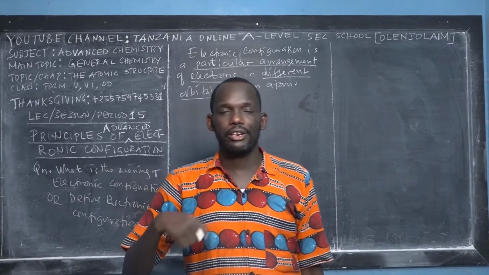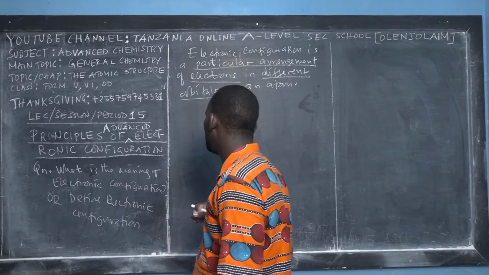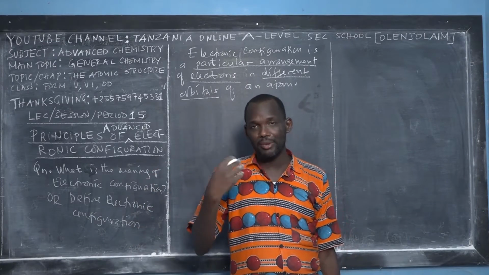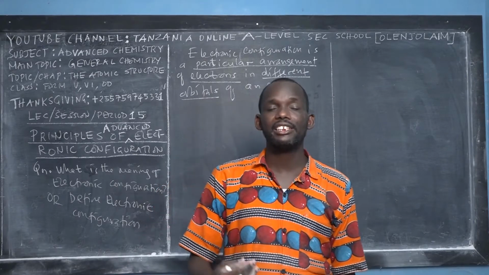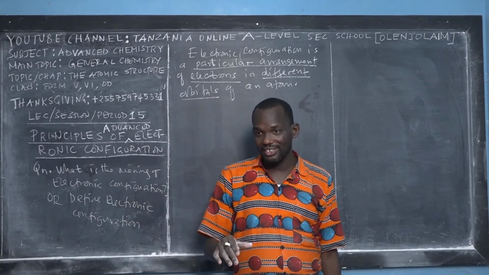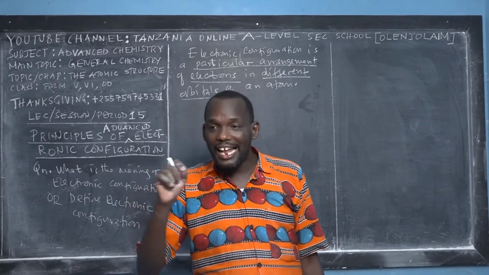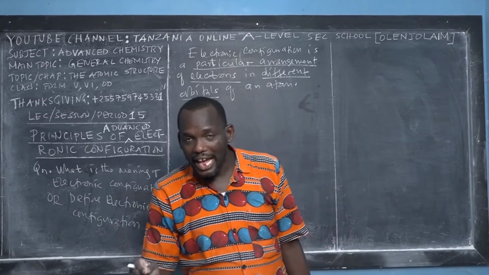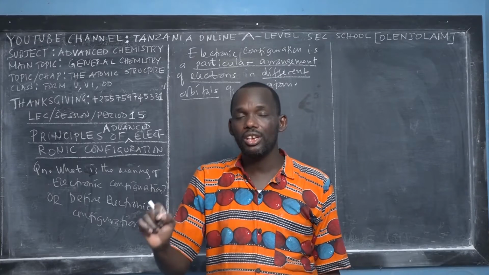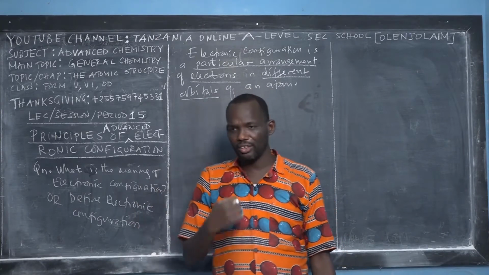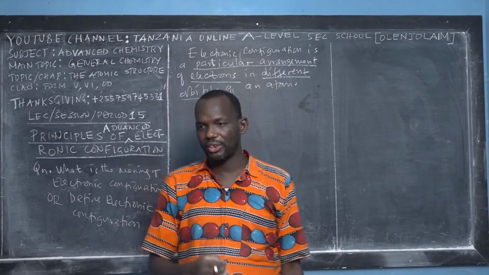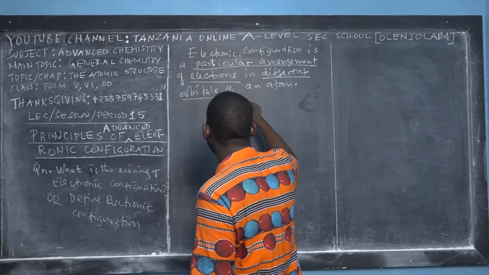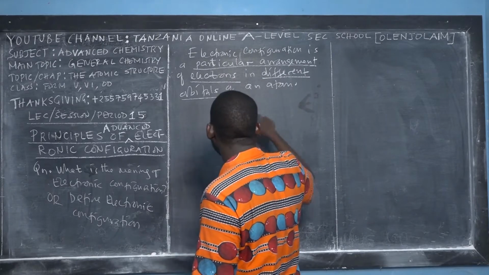So what is the issue about electron configuration now? According to the research and experiments that many chemists have done, they found that the electrons have a particular arrangement. The electrons within an atom don't arrange themselves the way we might think. So you have to learn how they arrange themselves, and what we expect you to find when doing, for example, the experiment of atomic structure. That's why we say that electron configuration is a particular arrangement of electrons in different orbitals of an atom.